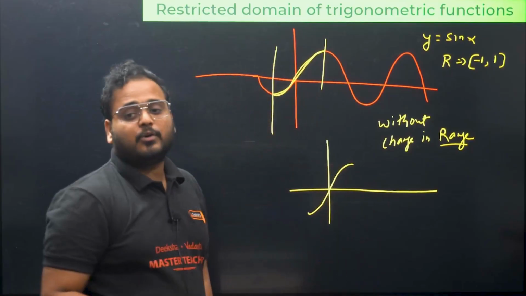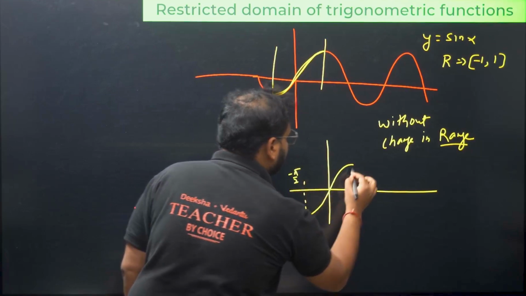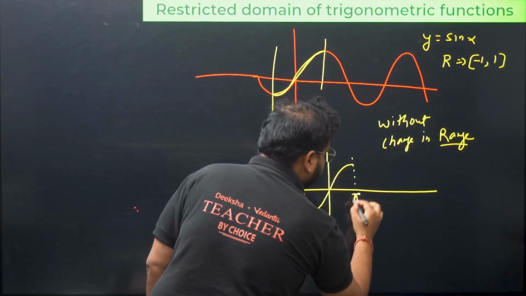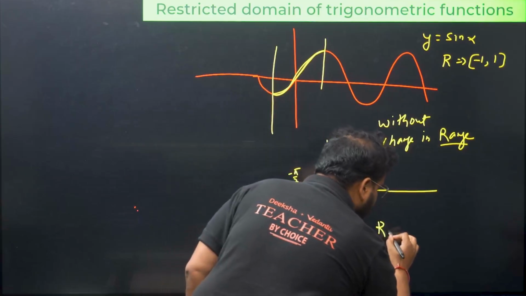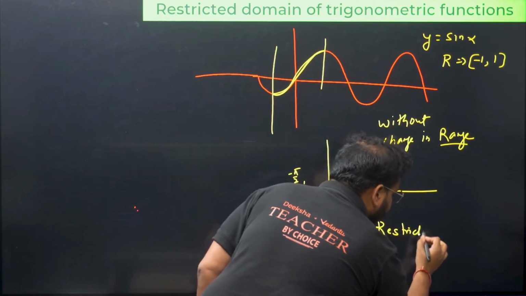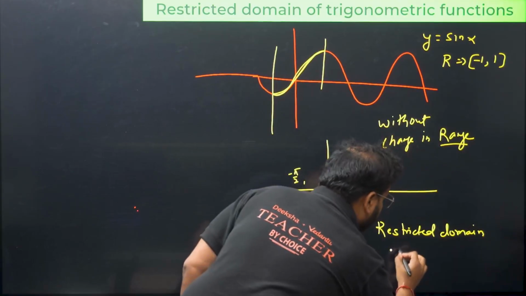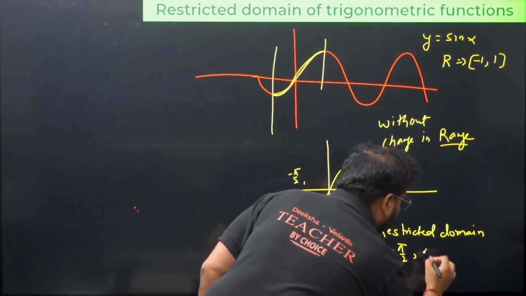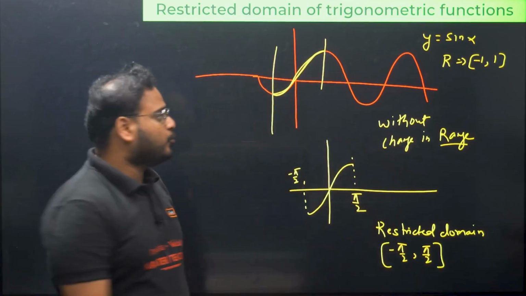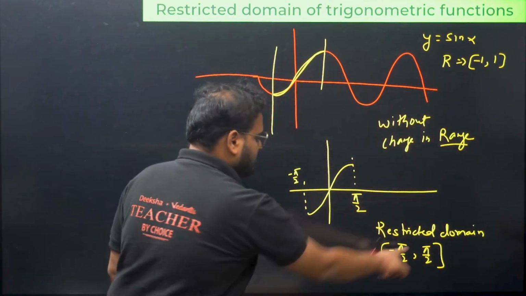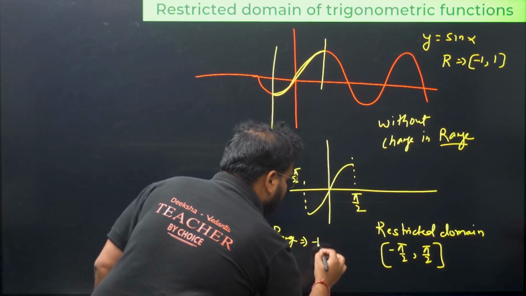The domain will now be changed to: this value is -π/2 and this value is π/2. So your new domain, or restricted domain, is -π/2 to π/2. They're both closed, guys, because we have to take the range the same. This is the restricted domain and your range, if you check, is the same, -1 to 1.